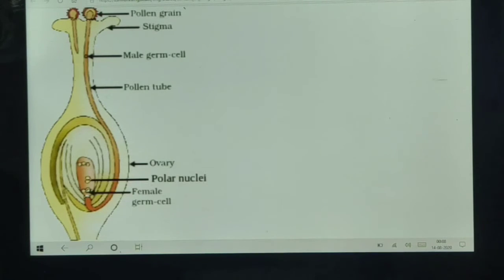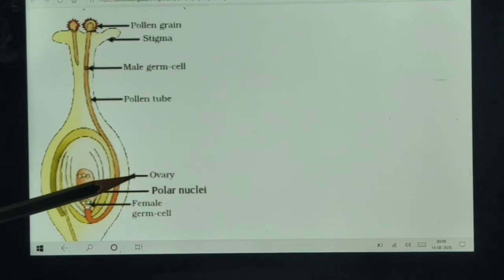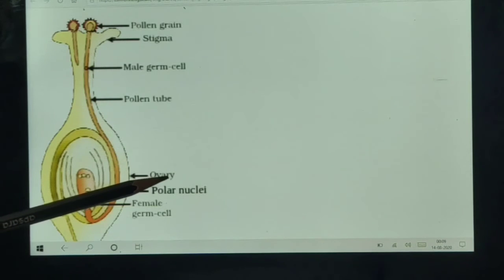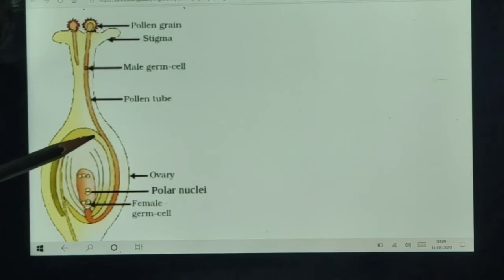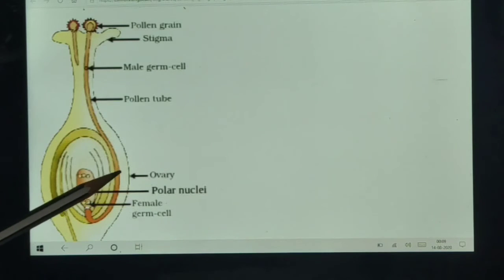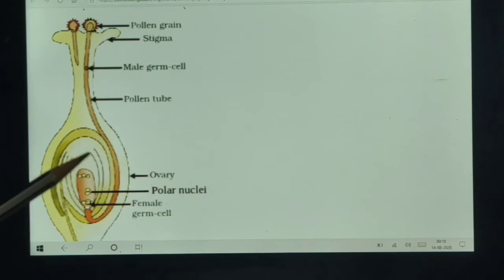After fertilization, what happens? The zygote divides several times to form the embryo. The ovary ripens into the fruit. The ovule changes into the seed. The petals, sepals, stamens, style and stigma may fall off.